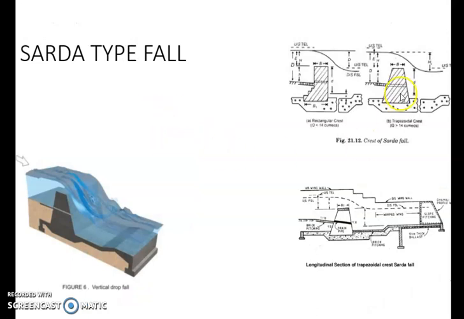Now the Sarda type. This is the crest of the Sarda type fall. There are two types of crest: trapezoidal crest and rectangular top. Here the crest is trapezoidal. And these are the various parts of this Sarda type fall. We will discuss it in the design part of the Sarda type. Okay, thank you.